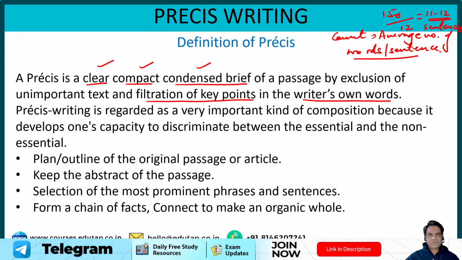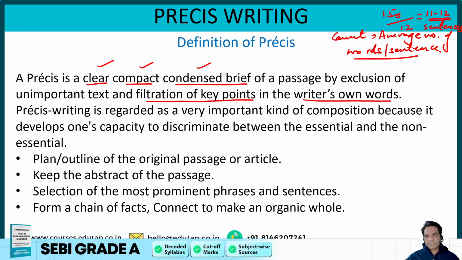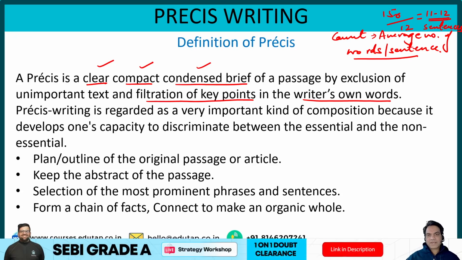If you write 15 words per sentence, then it would be 9 to 10 sentences for the whole Prezi. If you write more than that, let's say you write 18 words, then it should be 7 to 8 sentences for your Prezi. So this is how you calculate how logically and how rationally you can achieve your word limit in the Prezi, because word limit is very important in your Prezi writing.